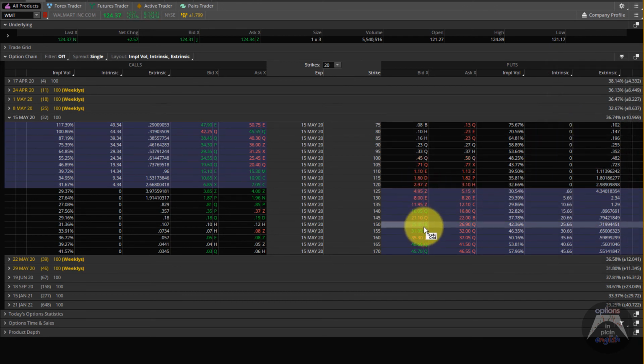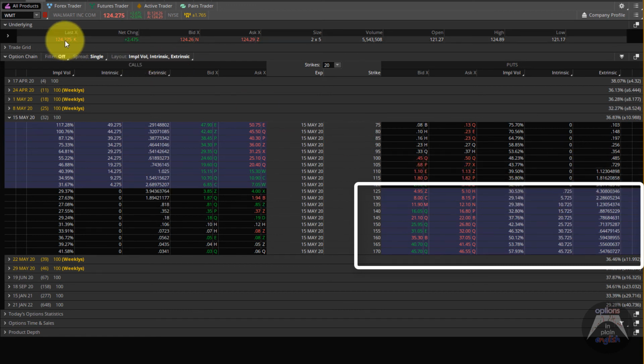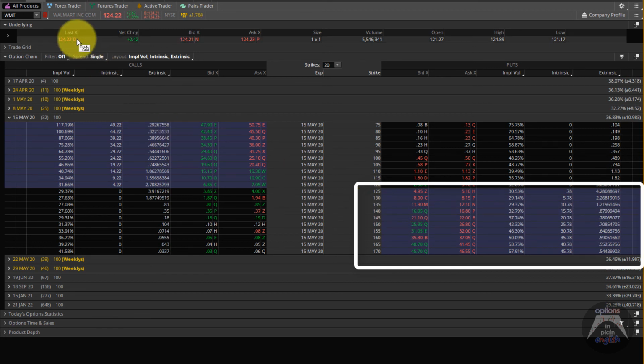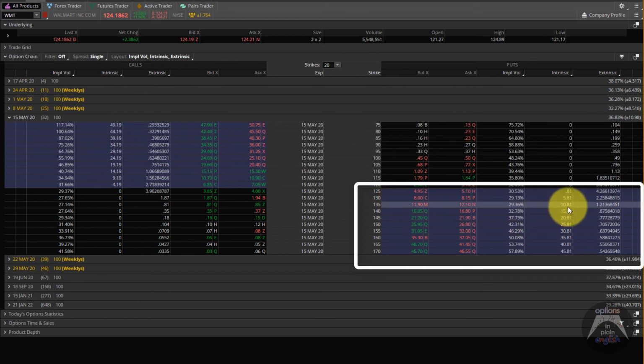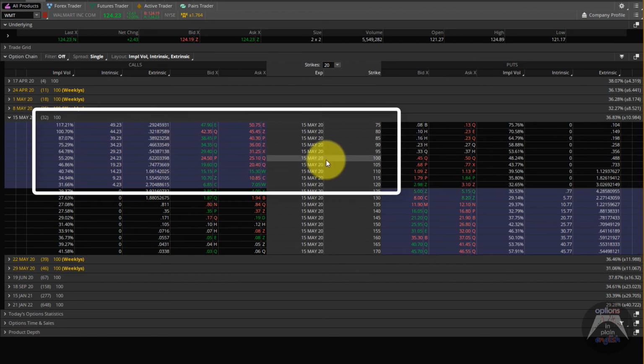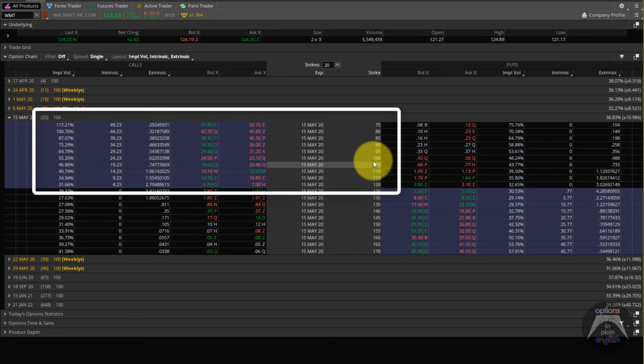The in the money options, shaded here in a purple color, have some intrinsic value, which depends on the current price, which is changing, but it's basically the difference between the strike price and the current price. So 135 minus 124 is just about the $11 that we have in intrinsic. Likewise for calls. For example, if we're trading at 124, this $100 strike is going to have an intrinsic value of $24.